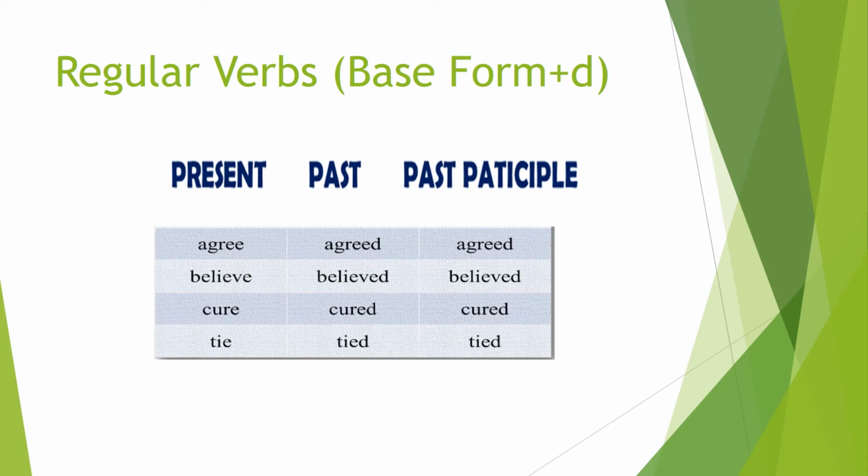All these verbs are taking d when they are converted into past and past participle form. So they are following a regular pattern. So that's why they are called regular forms of verbs.